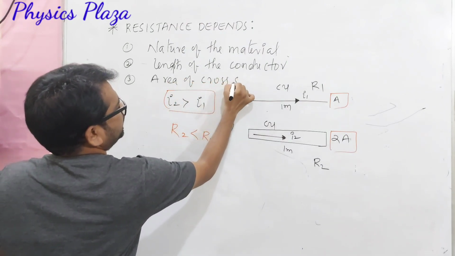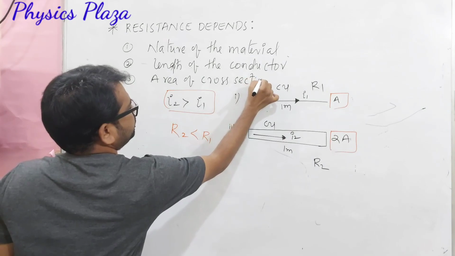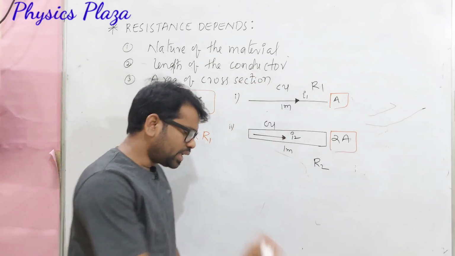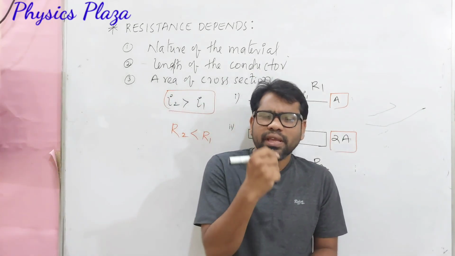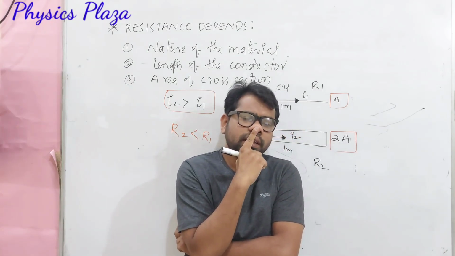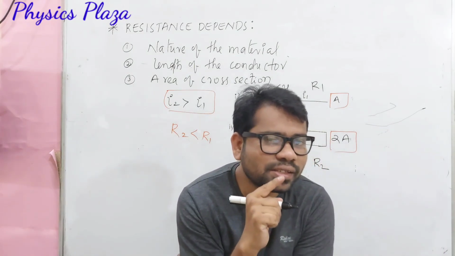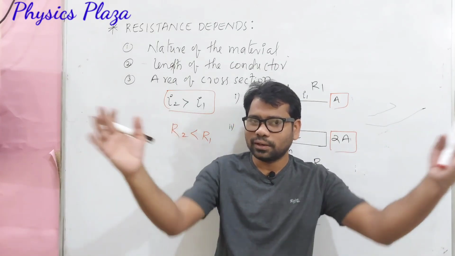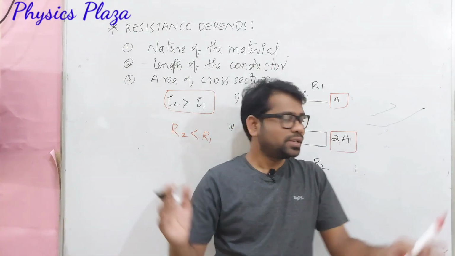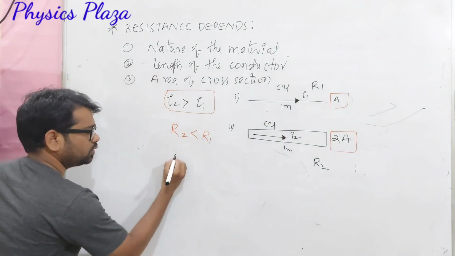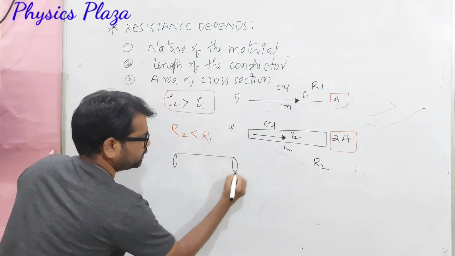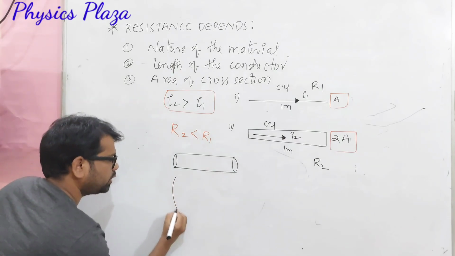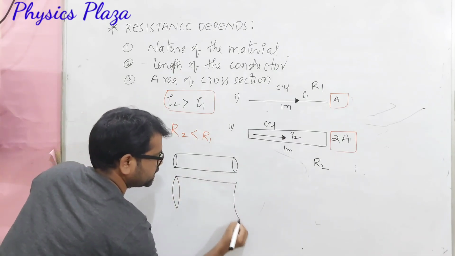Of the conductors, very important, area of cross section also. But again we get a doubt: sir, when area of cross section increases, how does resistance decrease? Yes, I have one logic here. Dear children, just imagine one tunnel. Underground tunnels will be there. So here is one tunnel like this, and one more tunnel with more area of cross section.